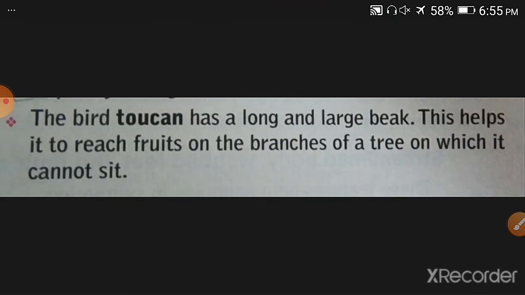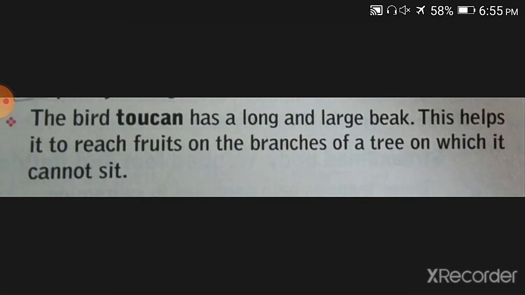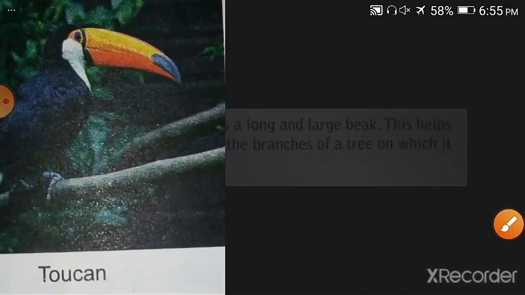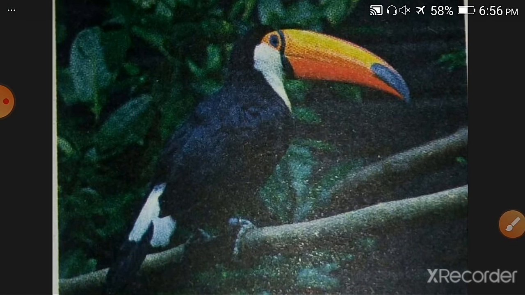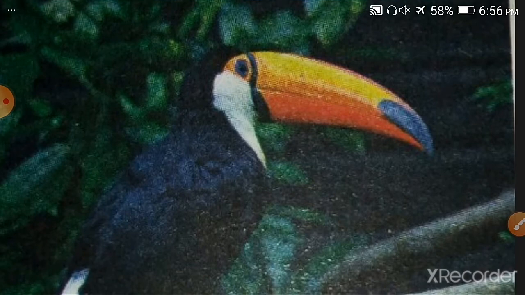Okay, then the next animal, or next bird, is the toucan. Toucan has a long and large beak, and this long large beak helps it to reach the fruits on the branches of the trees on which they cannot sit. Sometimes the fruit is grown in such a way that these birds cannot reach them, and that time they use their long and large beak and they can get the fruit from the trees. Okay, so here is the toucan. You can see the large and strong beak of the toucan. This is the beak.